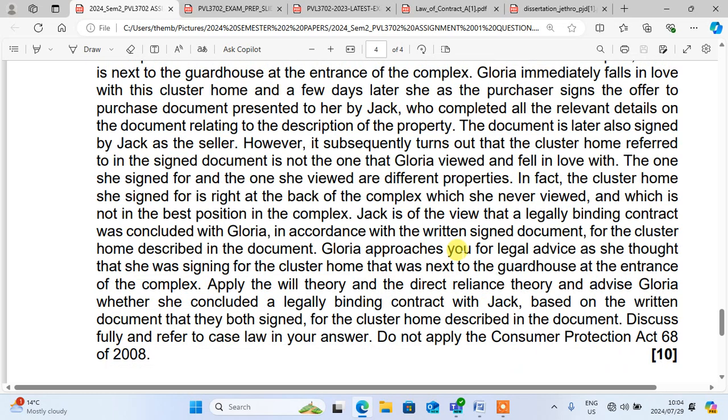So we'll start here where they say that Gloria approaches you for legal advice as she thought that she was signing for the cluster home that was next to the garden house at the entrance of the complex. And then the question is saying, apply the will theory and the direct reliance theory and advise Gloria whether she concluded a legally binding contract with Jack based on the written document that they both signed for the cluster home described in the document. Discuss fully and refer to case law in your answer. Do not apply the CPA.